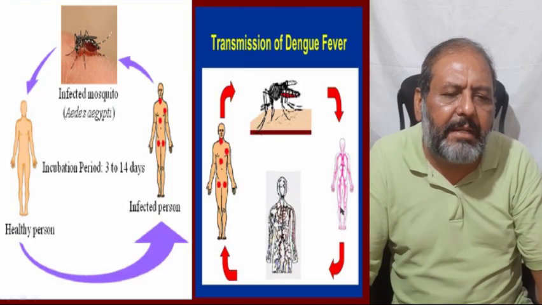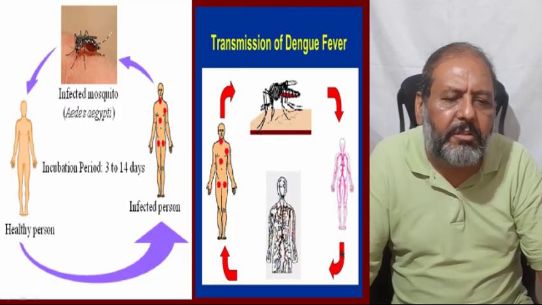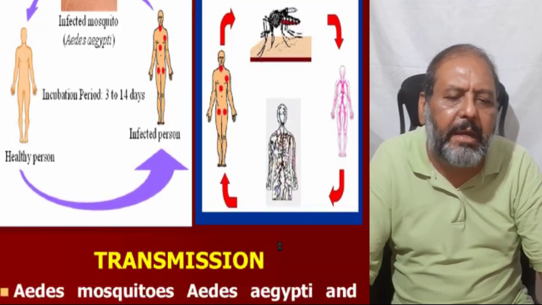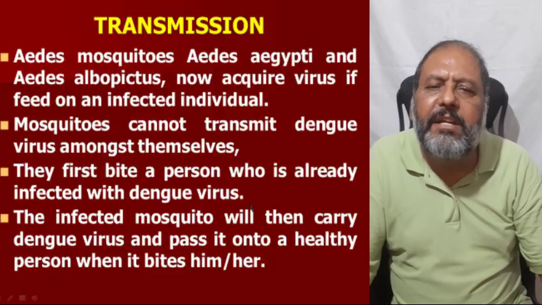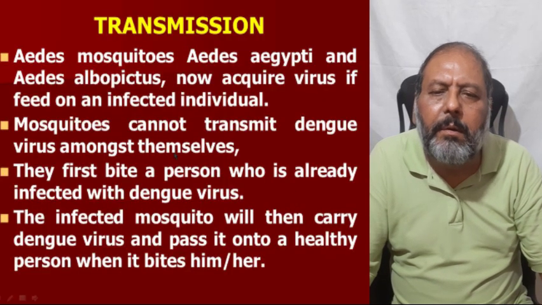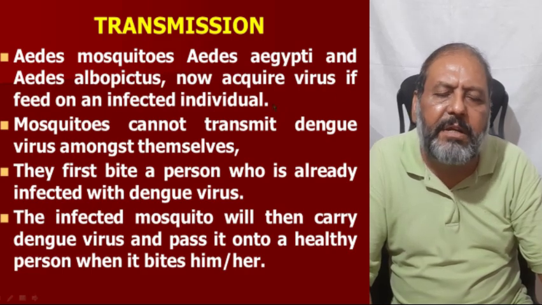Now this healthy man becomes infected again, and the mosquito takes the blood from this man to infect another healthy man. So Aedes aegypti and Aedes albopictus acquire the virus if they feed on an infected individual,